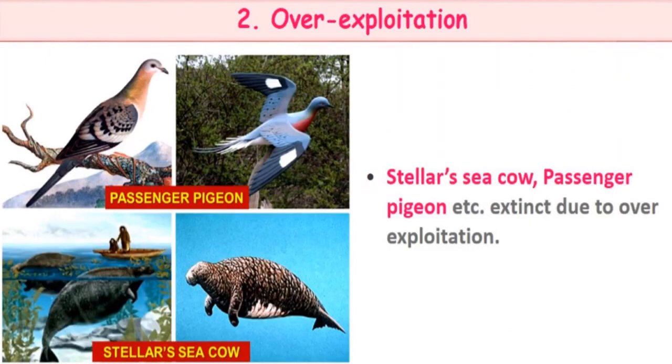Next cause of loss of biodiversity is overexploitation. Overexploitation means excessive use of anything, and these are examples of some animals. These are Steller's sea cow and passenger pigeon, which have become extinct due to excessive use, or overexploitation, by human beings for their own welfare.